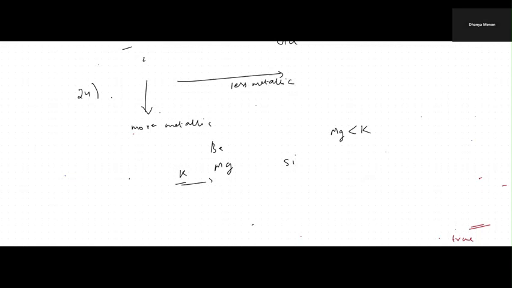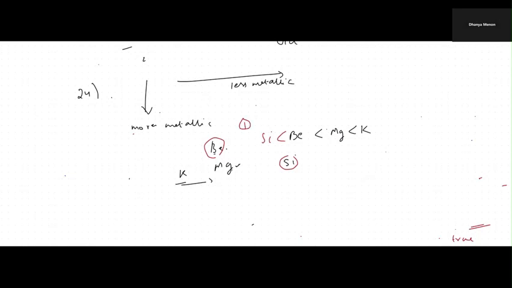Then up the group, magnesium and beryllium. Who is more metallic? Magnesium is more metallic than beryllium. Now if we compare beryllium and silicon, silicon is least metallic. So this is our right answer. Our answer is the first one, silicon, beryllium, magnesium.